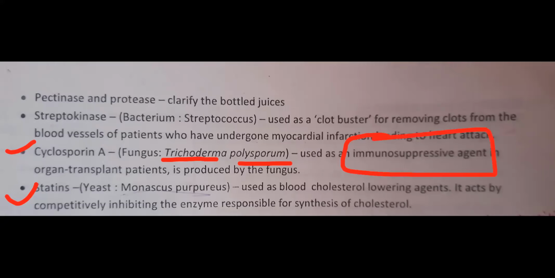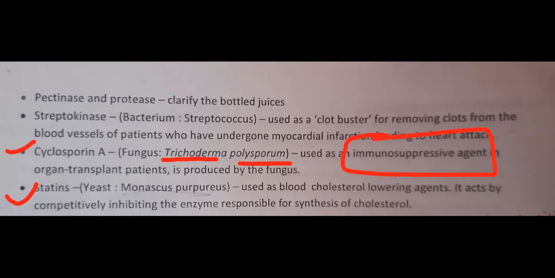It is used as an immunosuppressive agent, meaning that it reduces the immunity power, and this actually helps during organ transplantation. You know organ transplantation, you learned it in immunity, chapter number 8, right?